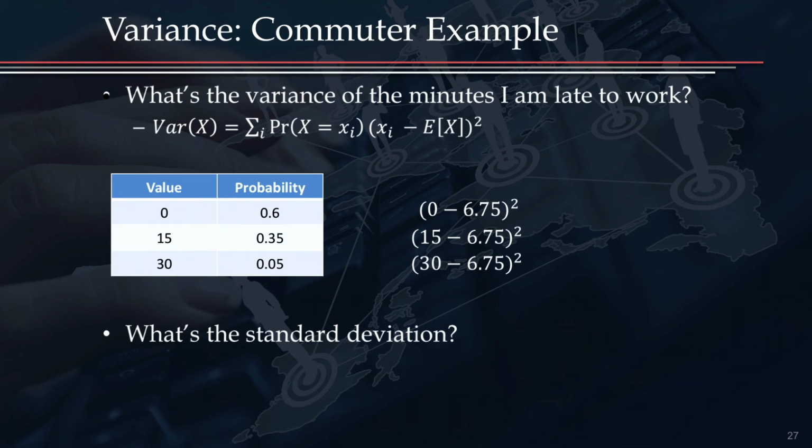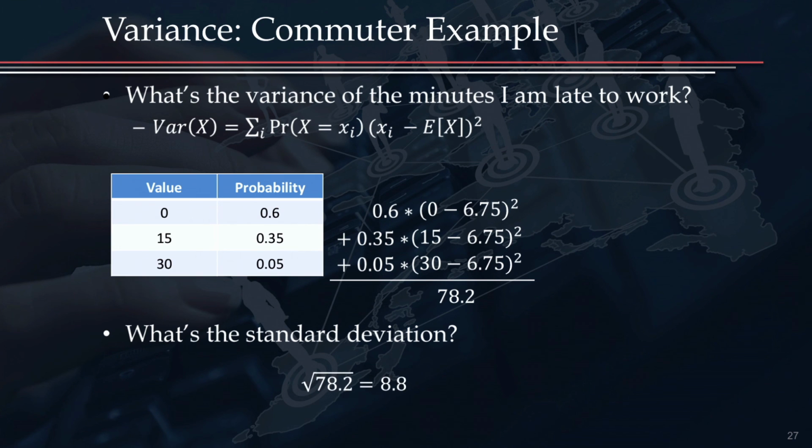Now, just like we did for expectation, I need to multiply each of these things by their probabilities, 0.6 and 0.35 and 0.05. Finally, again, similar to expectation, I sum these up and get a total of 78.2. Now, by itself, this is a little hard to interpret, but just know that this has a smaller spread, a smaller variance than, say, if it had been 100, but obviously greater than if it had been 50. And we can calculate the standard deviation as well. We can just take the square root of 78.2 to get 8.8.